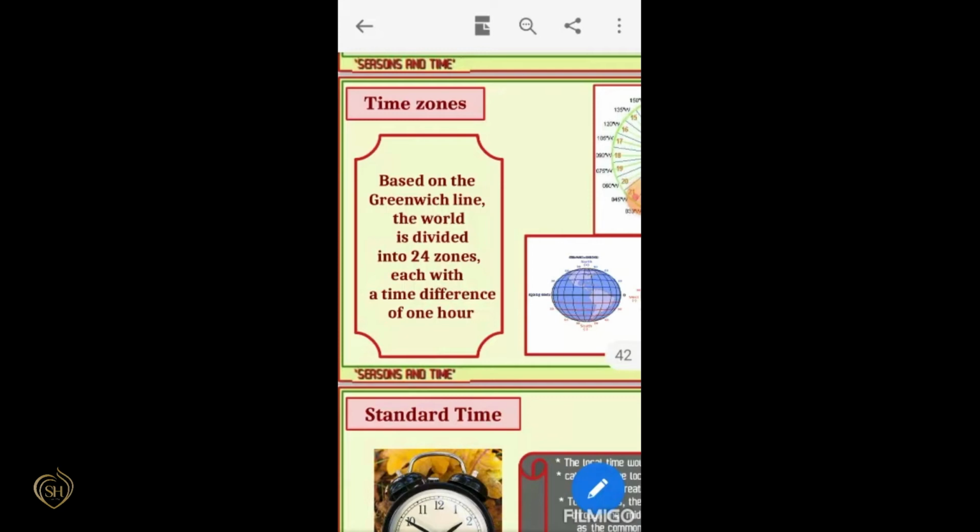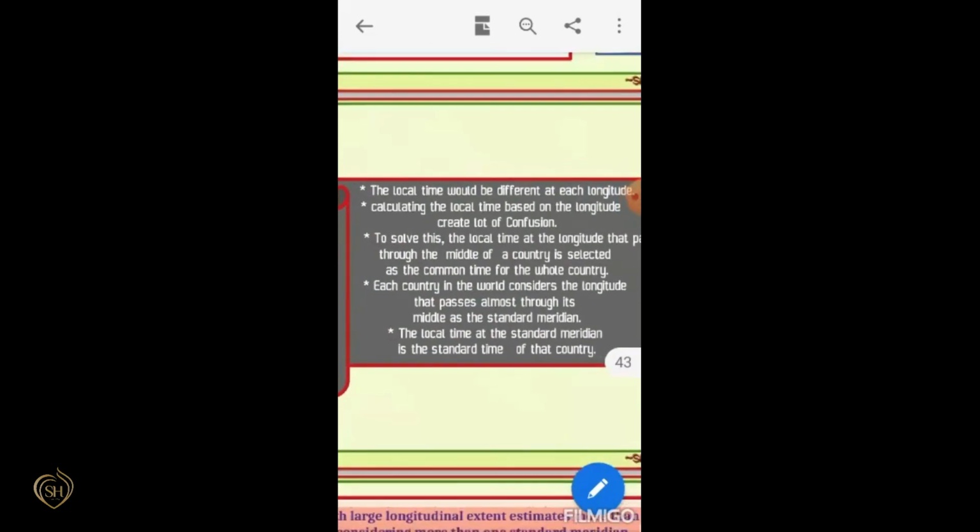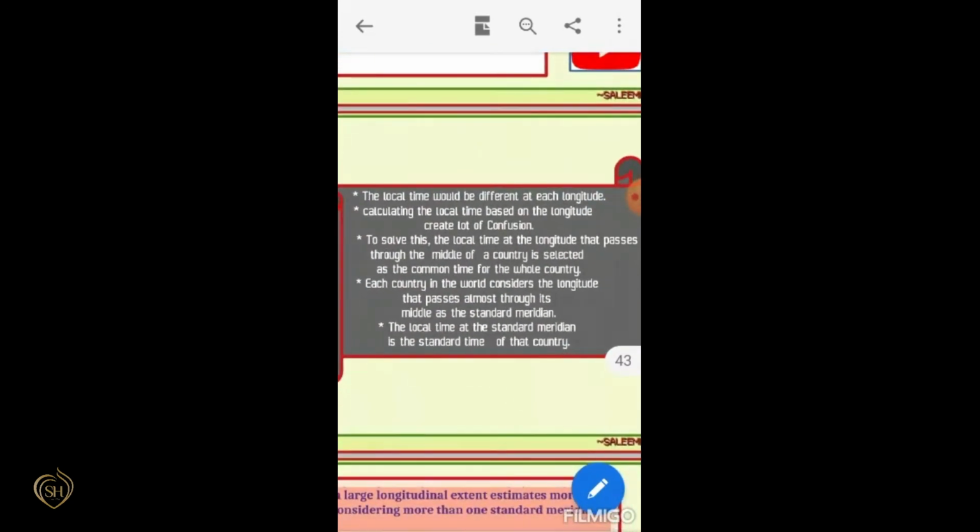Based on the Greenwich line, the world is divided into 24 zones, each with a time difference of 1 hour. Have you heard about standard time? Yes. What are the features of standard time? The local time would be different at each longitude, that we already studied. That is called local time.